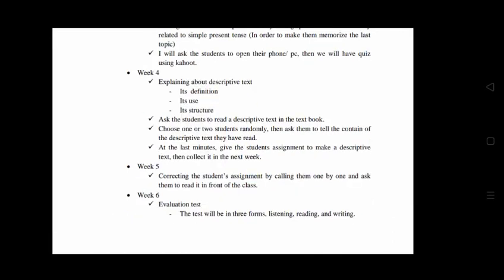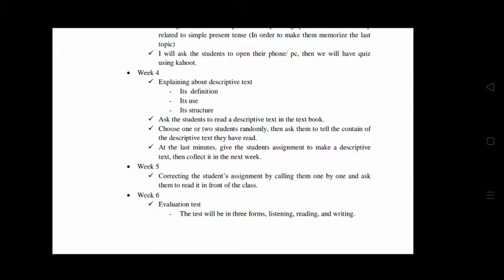Then at the last minute, I will give the students an assignment to make a descriptive text, then collect it the next week. And then in week 5, I will correct the students' assignments by calling them one by one and asking them to read it in front of the class, in order to ensure the students' understanding about it.